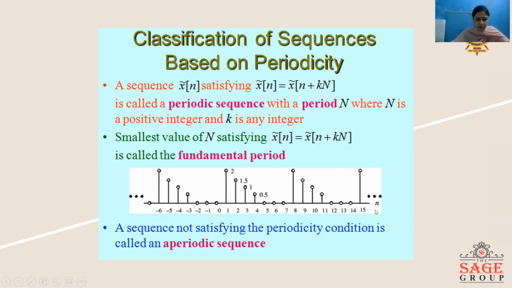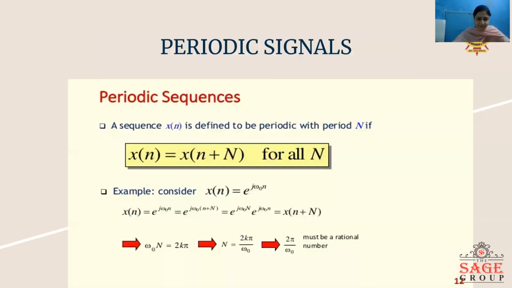Here we can see the sequence in the diagram. This sequence repeats itself after every 8 samples. So here we can see the sequence of samples from 0 to 7 is again repeated from 8 to 14. So this sequence is a periodic sequence. The sequence which does not satisfy the periodicity condition is called an aperiodic or non-periodic sequence. So here in general form, we have represented x[n] is equal to x[n plus N] for all n.